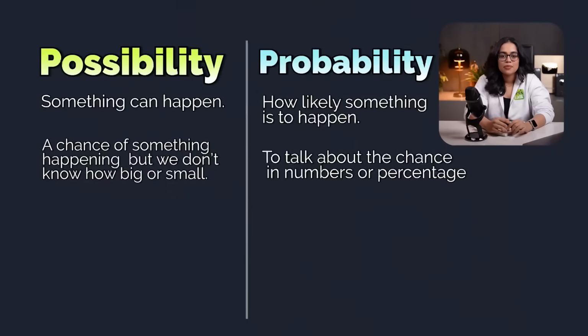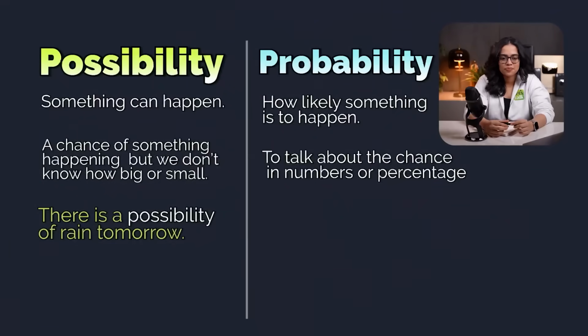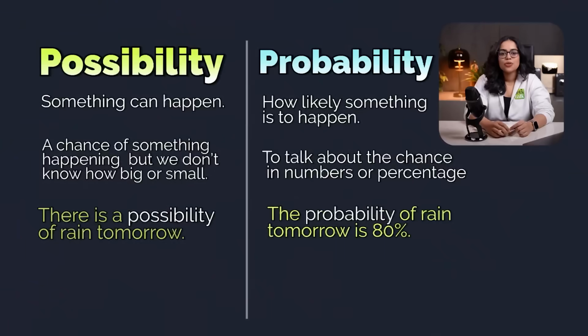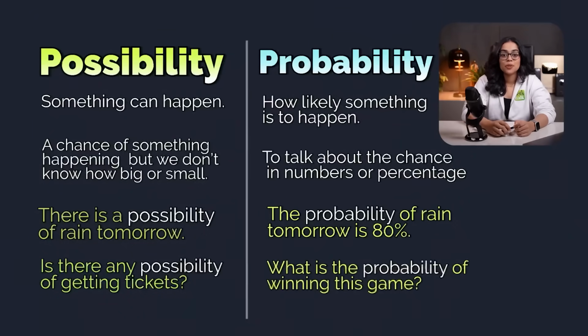Take a look at these examples. There is a possibility of rain tomorrow. The probability of rain tomorrow is 80%. Is there any possibility of getting tickets? What is the probability of winning this game? I hope you got the difference. In short, possibility means it can happen, but probability talks about how likely something can happen.